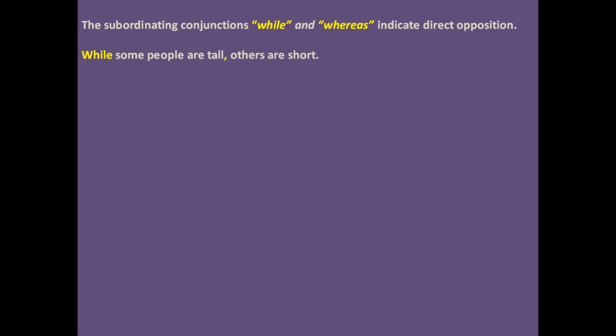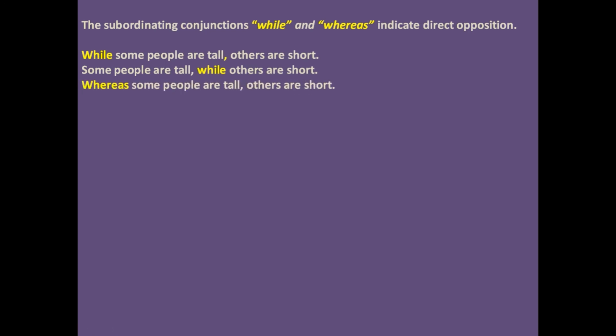Let's head on to the subordinating conjunctions while and whereas, which indicate direct opposition. They do not indicate any unexpected results, meaning that in the main clause there is no expectation set up which you are going to deny. For example, while some people are tall, others are short. Some people are tall while others are short. Whereas some people are tall, others are short. Some people are tall, whereas others are short.